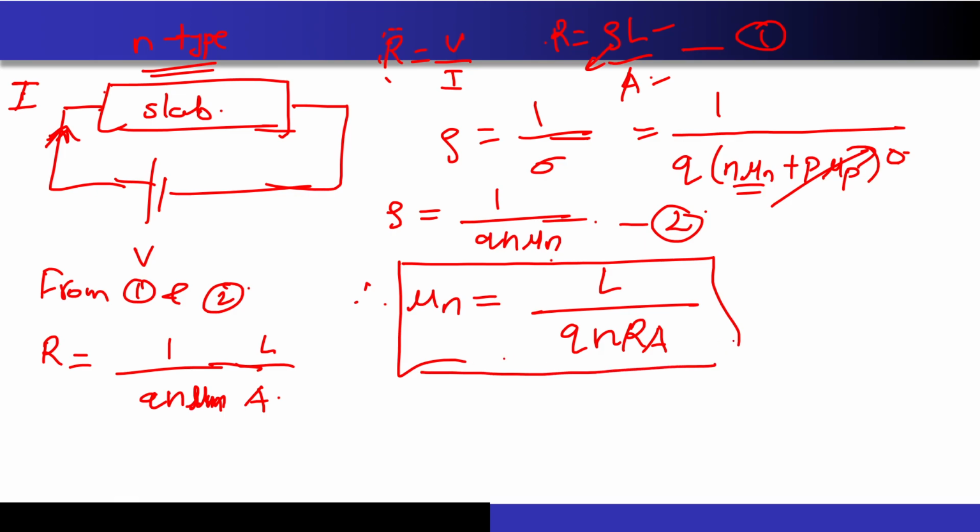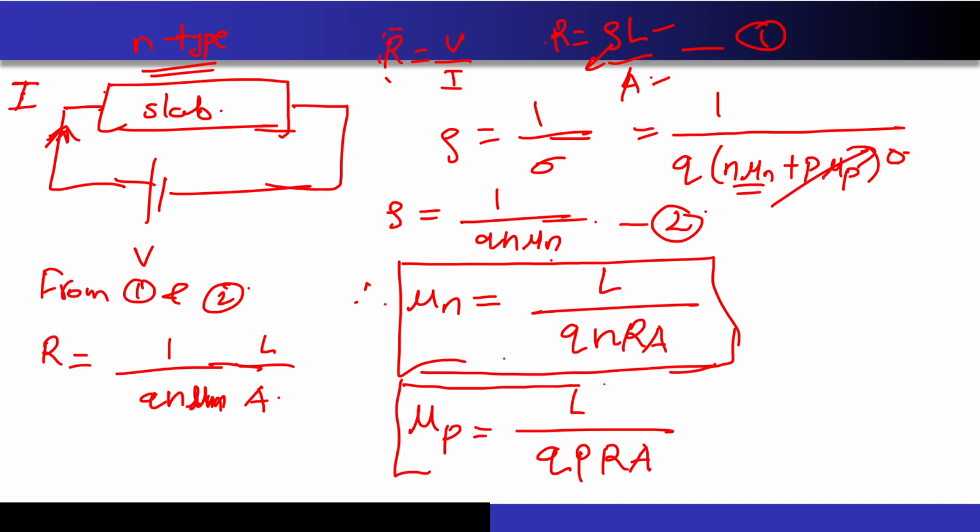Now similarly, for the other slab, I can write mu P is equal to L upon Q times P times R times A. P is nothing but the concentration of acceptor atoms that I am doping the semiconductor with, right? So this is how I got the two equations. First of all, I have constructed a simple experiment to get the value of the resistance of the semiconductor slab.